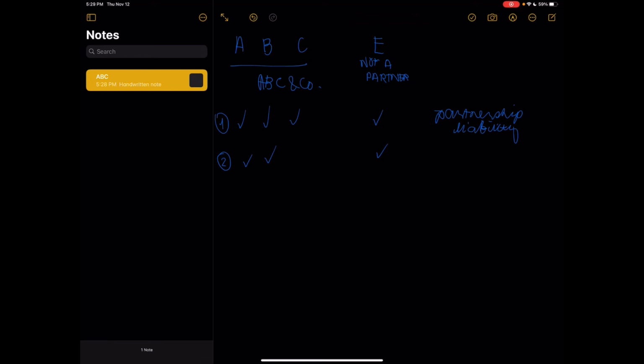So in this case, they are liable pro rata. Number 3, in a case where only E, without the consent of A, B, and C, says, "Hey, I am part of ABC and Company. I am an unnamed partner." In this case, E has a separate liability, of course, because A, B, and C did not know and did not consent to this representation.